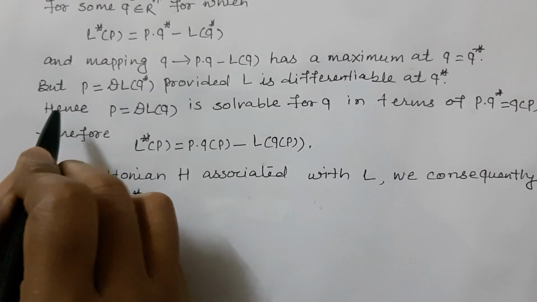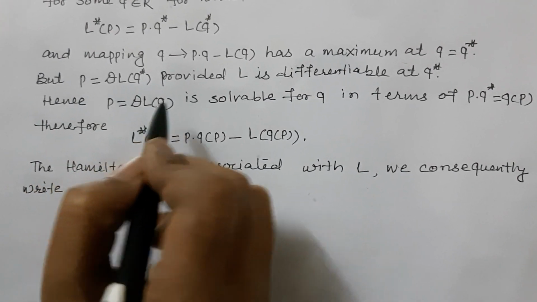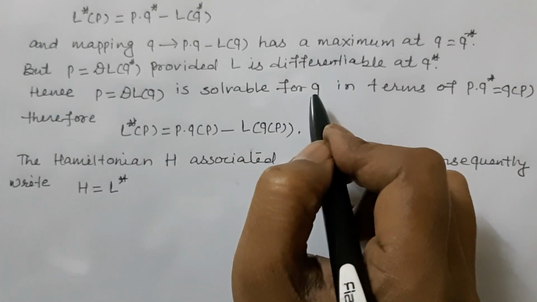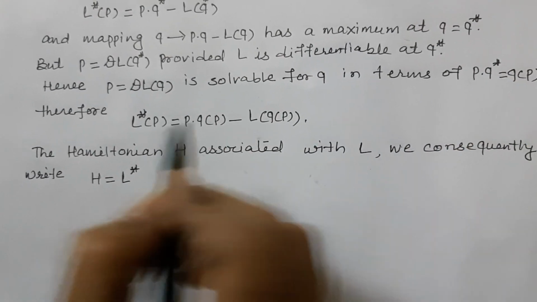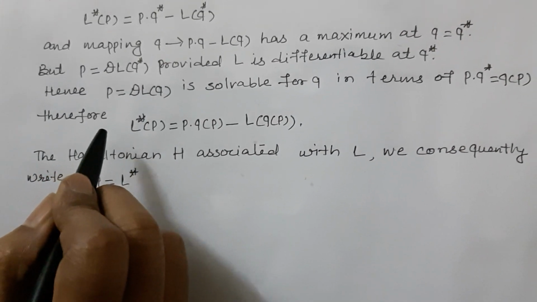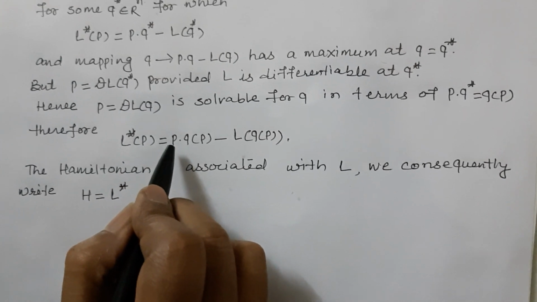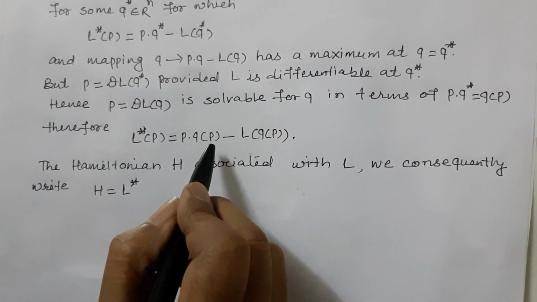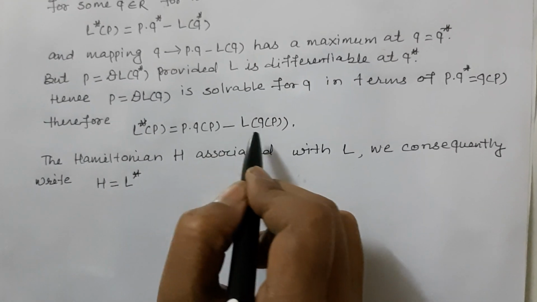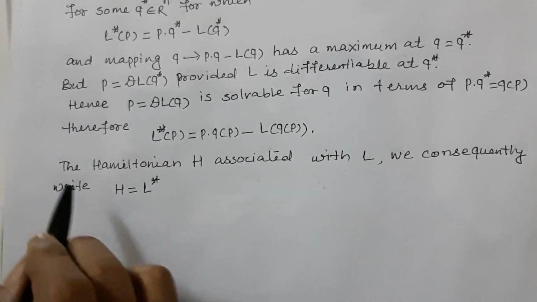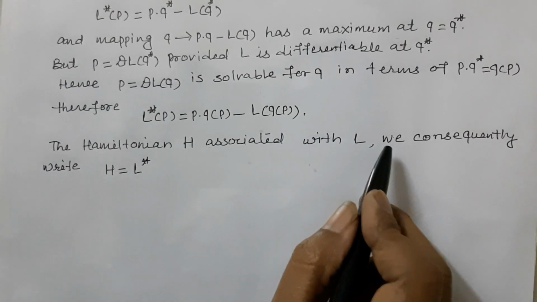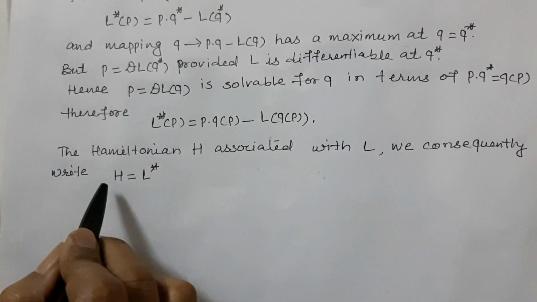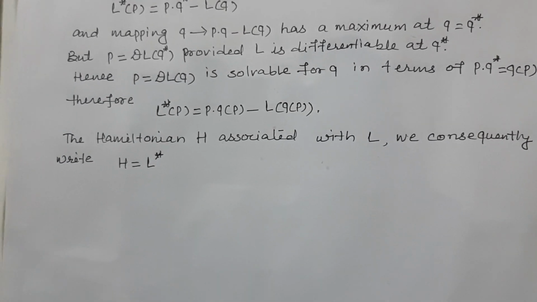Hence p is equal to ∇L(q) is soluble for q in terms of p, q* is equal to q(p). Therefore L*(p) is equal to p·q(p) − L(q(p)). The Hamiltonian H associated with L, we consequently write, H is equal to L*. Thank you.